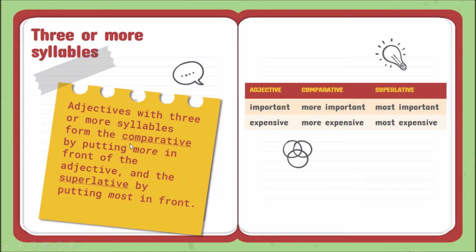What happens with adjectives that have 3 or more syllables? So in the case of the comparative, you have to write more before the adjective, and in the superlative, you have to put or write most. So here I have 3-syllable adjectives: important, expensive. 3 sílabas. So what do I have to do with those adjectives that have 3 or more syllables? I have to write more before the adjectives.